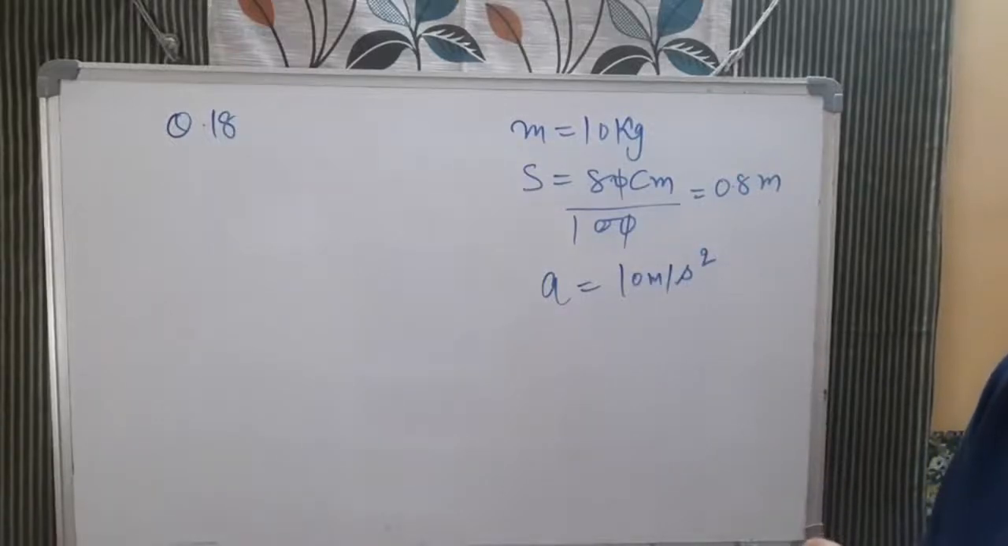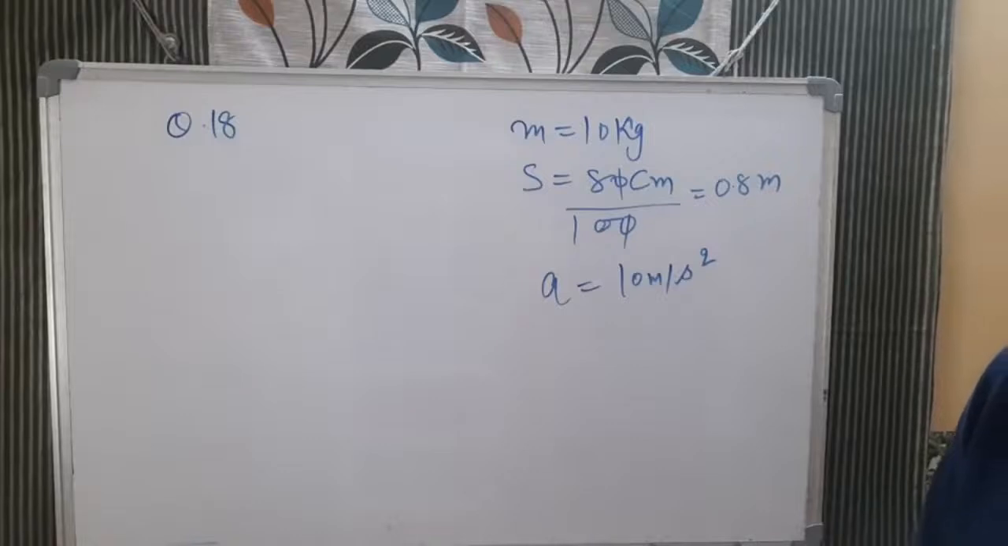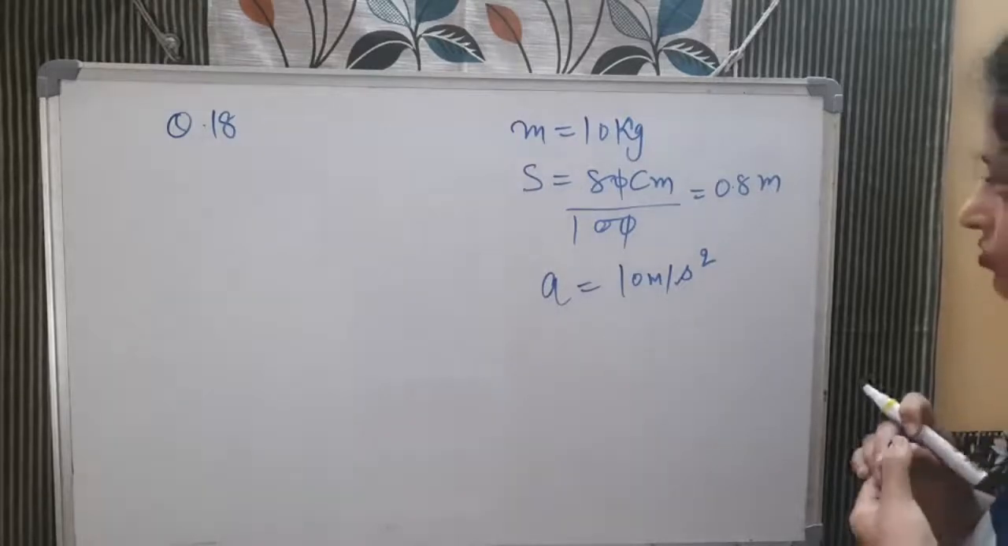Now child, we need to calculate that how much momentum will a dumbbell of mass 10 kg transfer to the floor. So it means we need to tell about the momentum. What will be the final momentum, what is the initial momentum, and then how much momentum it is transferring. So that we need to calculate. Okay, so how will we do it?